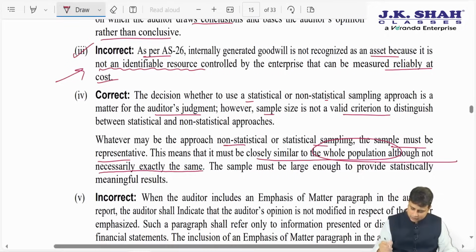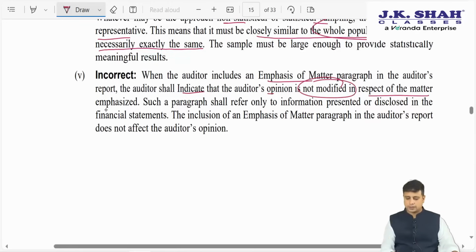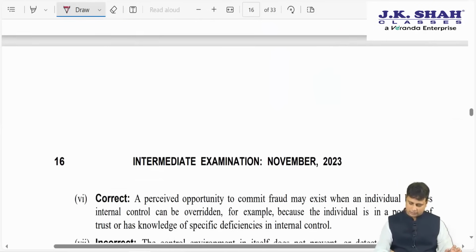Your answer is incorrect. When the auditor includes an emphasis of matter paragraph in the auditor's report, the auditor shall indicate that the auditor's opinion is not modified in respect of the matter emphasized. Such a paragraph shall refer only to information presented or disclosed in the financial statements. Hence, an emphasis of matter paragraph does not affect the auditor's opinion. The answer here again is what? Incorrect.